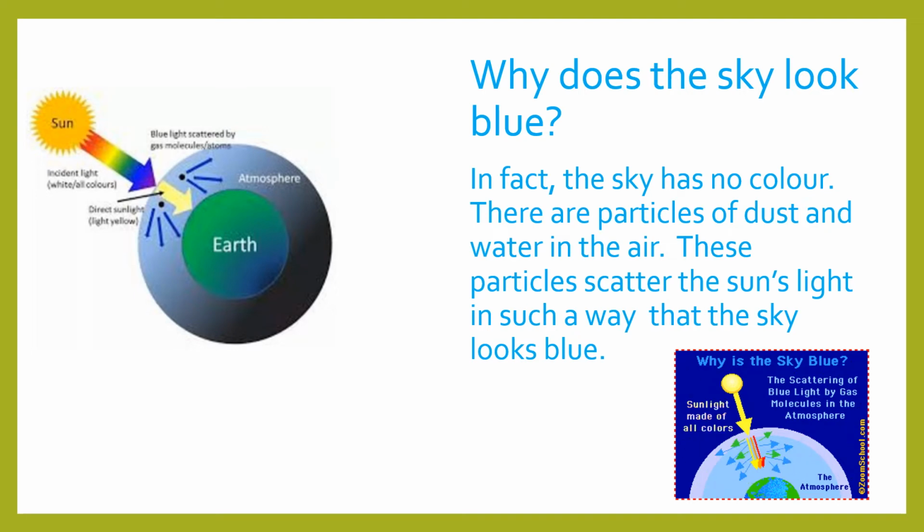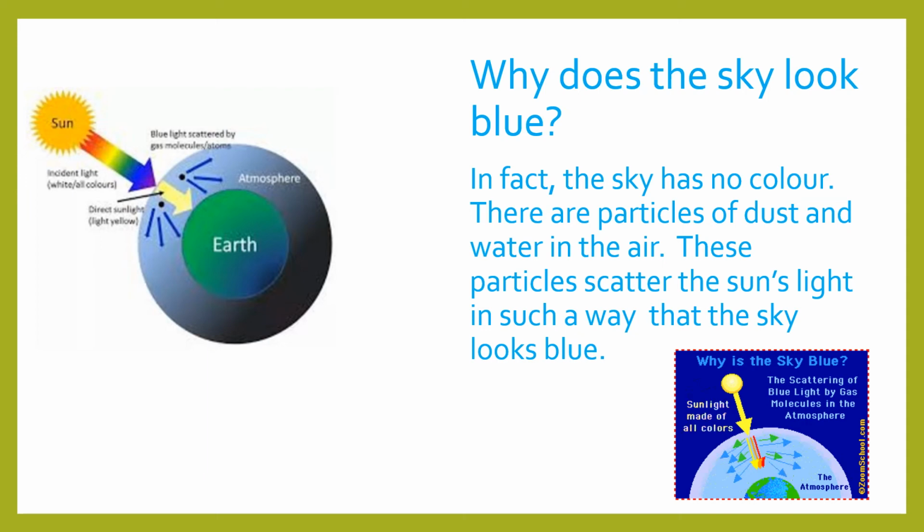But the sun shines white light to our planet. Okay, the sun gives out white light. And the white light has all the rainbow colors in it. Now children, if you remember, I just explained to you that the earth is protected by the atmosphere. So before the light of the sun gets onto the earth, it has to pass through the atmosphere.